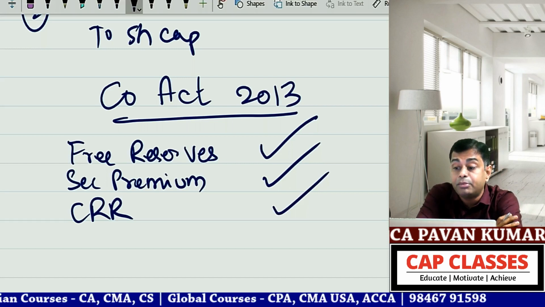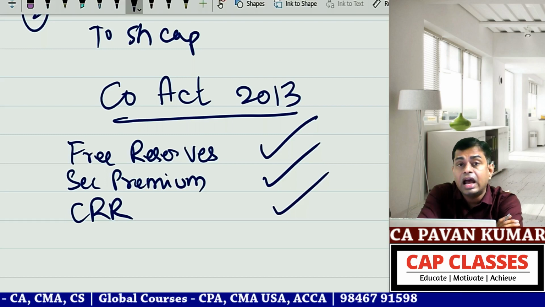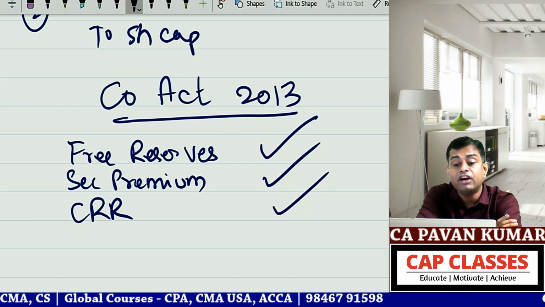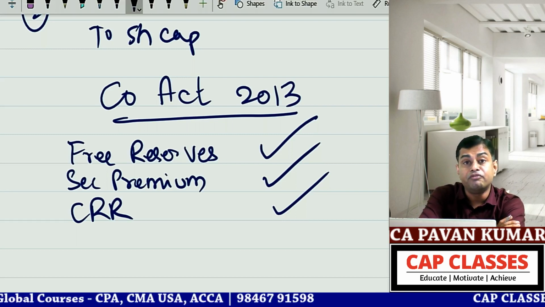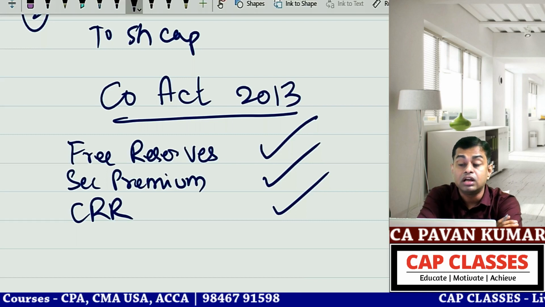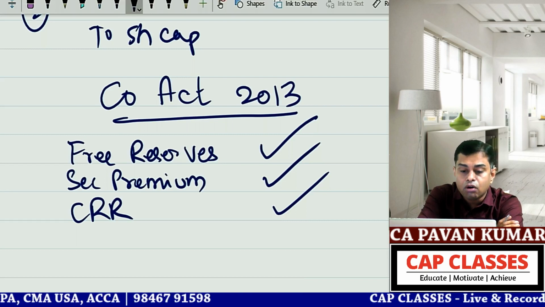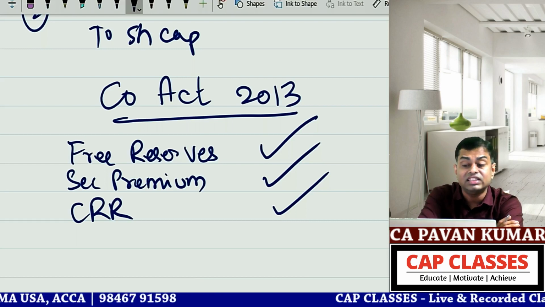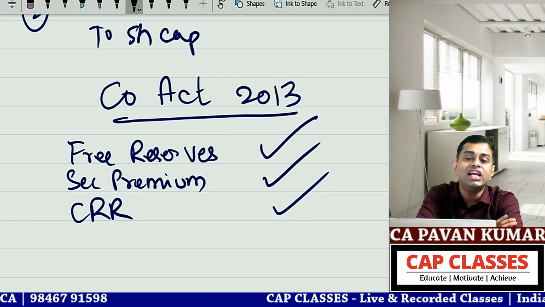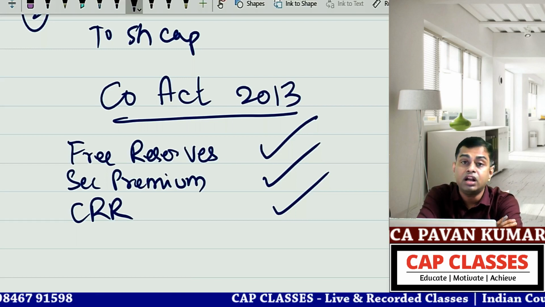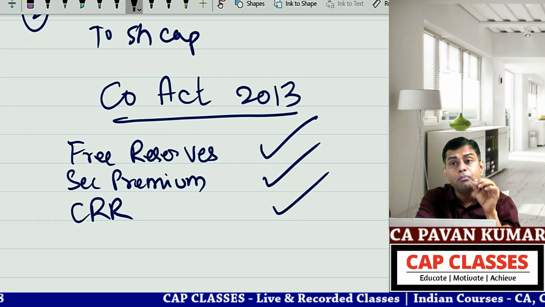Yesterday also we have seen this capital redemption reserve account. In case where you are redeeming preference shares, an amount equal to the nominal value of the preference shares redeemed out of free reserves should be transferred from free reserve account to capital redemption reserve account. Then we will pass the journal entry: general reserve account debit or P&L account debit to capital redemption reserve. Correct? There the capital redemption reserve is created on the credit side. So what is the utilization of capital redemption reserve? There is only one utilization. Capital redemption reserve can be utilized only to issue bonus shares.